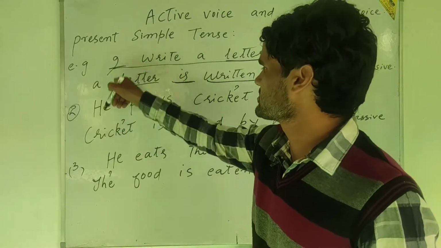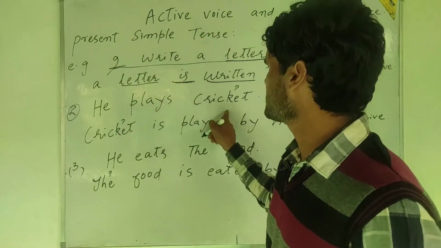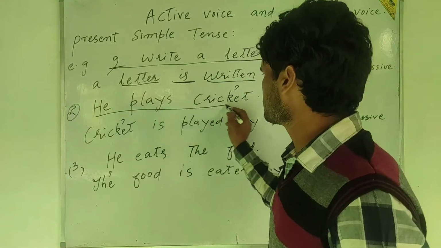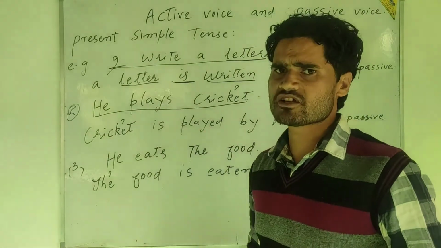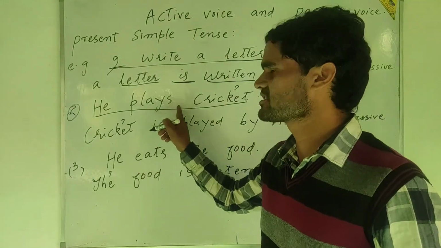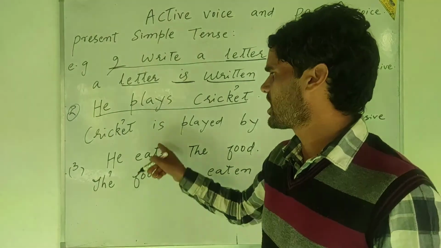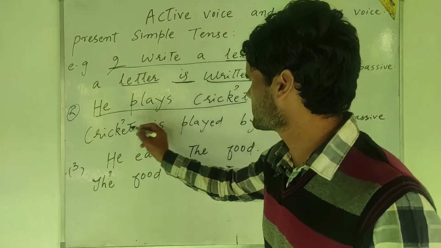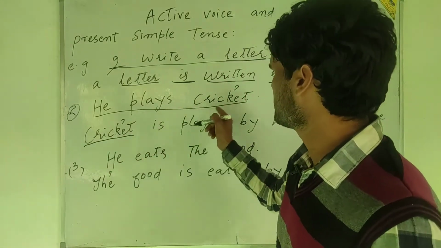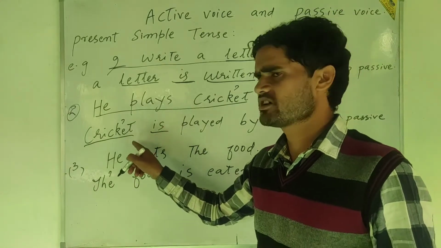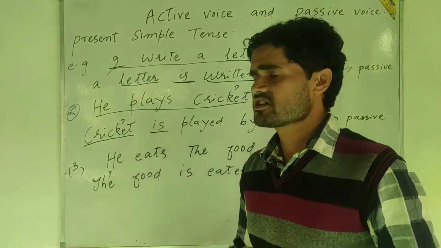He plays cricket. It is the present simple tense. If it is the present indefinite tense, the present simple tense, it denotes the present time. It means that it has a relation with the present time. However, you have to interchange the subject and object. First, you have to bring the object first, that is cricket. After that, you have to put the auxiliary verb. Cricket must be followed by is.